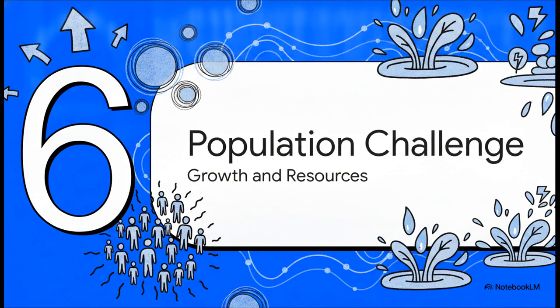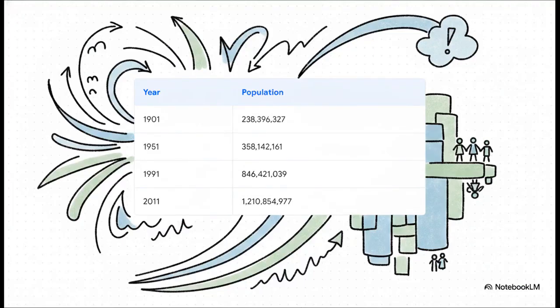Section 6. The Population Challenge. Finally, we pivot to macro-level public health. Tracking India's population over a little more than a century reveals a staggering trend. Look at the numbers. In 1901, the population was roughly 238 million. By 1951, it grew to 358 million. Then, by 1991, it skyrocketed to 846 million. And by 2011, it crossed an astonishing 1.2 billion.